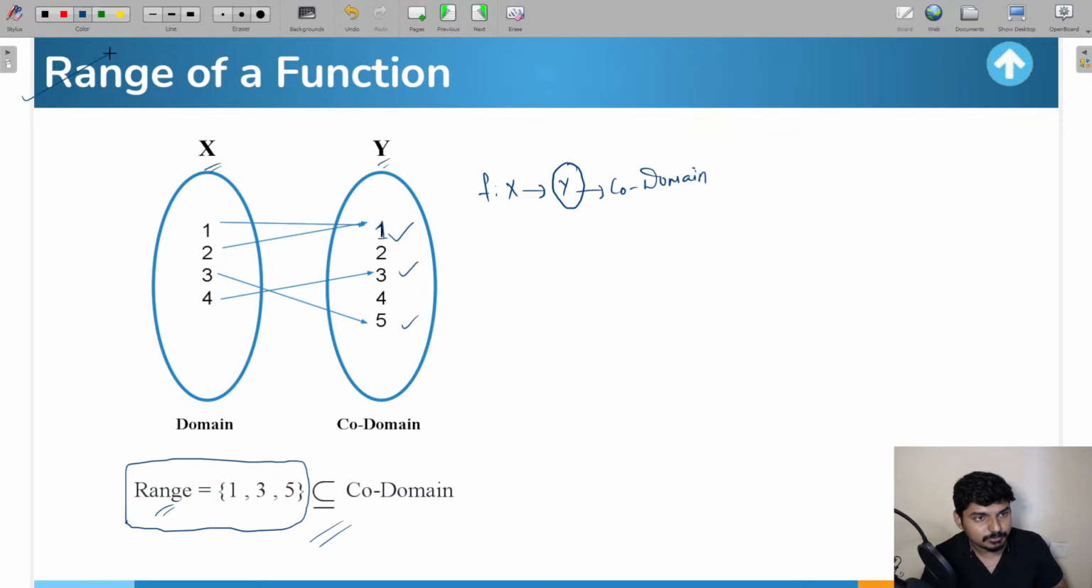So understood the concept of range of the function? One way of understanding the range of the function is, if you take all the images together present in the second set, that is simply nothing but the range of the function.